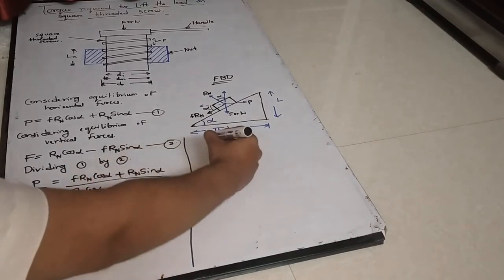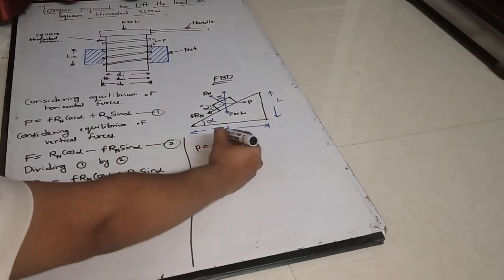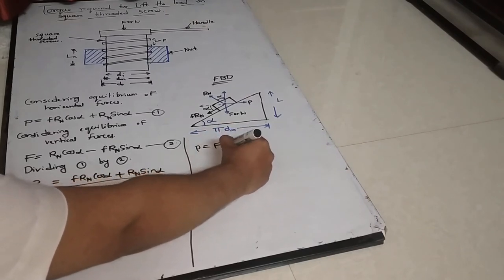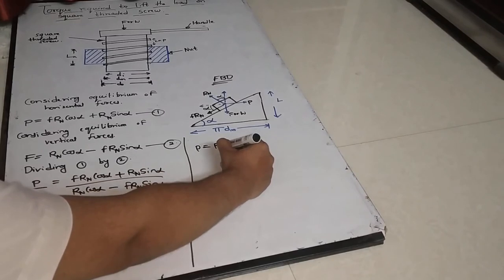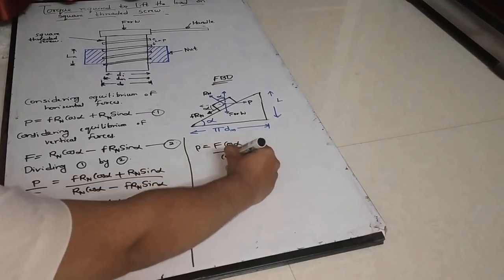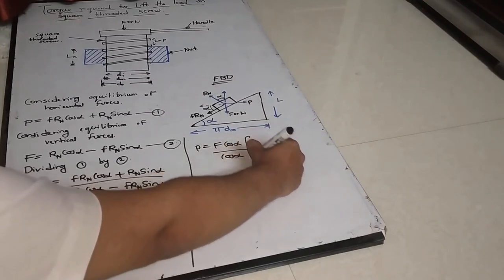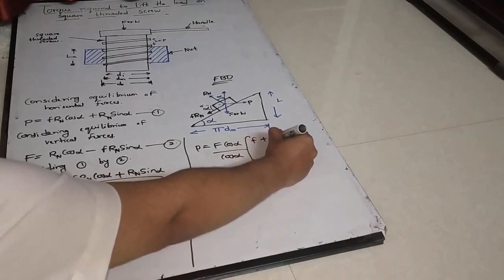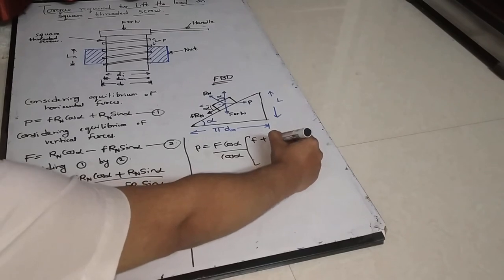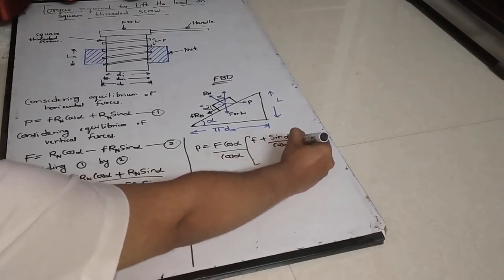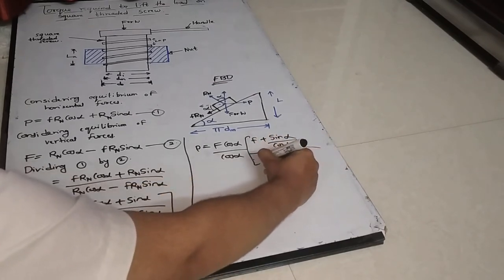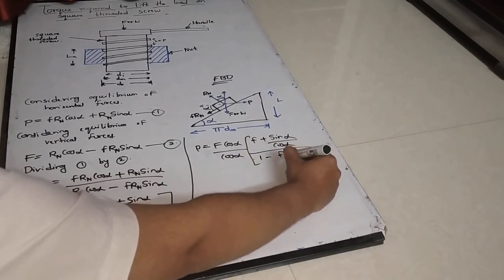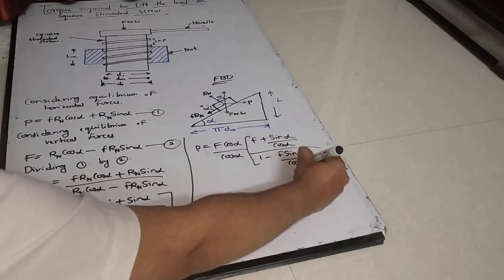This equation will become P is equal to F cos alpha divided by cos alpha into the bracket, coefficient of friction f plus sin alpha divided by cos alpha, over 1 minus f sin alpha divided by cos alpha.